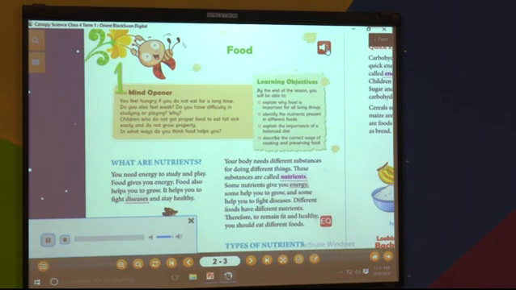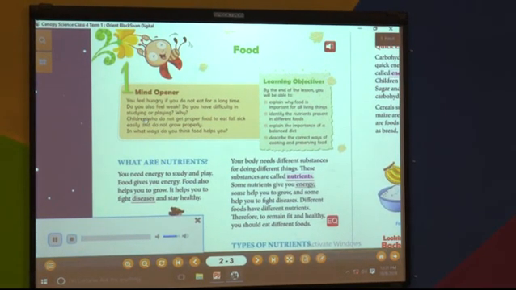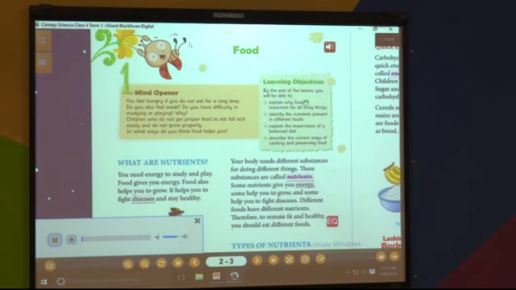Food. Learning objectives. By the end of the lesson, you will be able to explain why food is important for all living things. Identify the nutrients present in different foods. Explain the importance of a balanced diet. Describe the correct ways of cooking and preserving food.